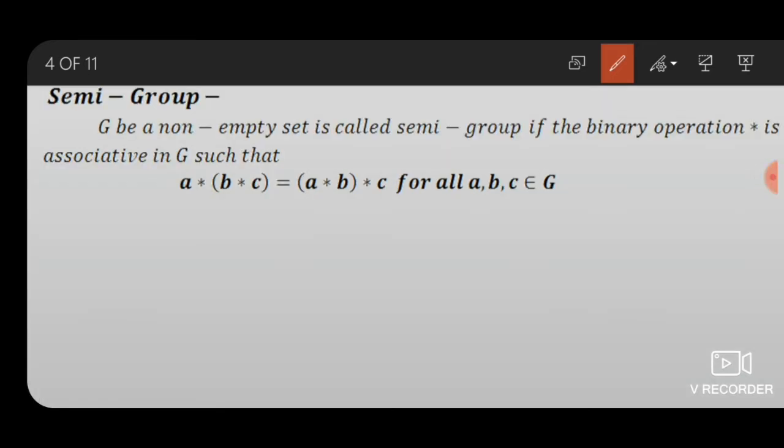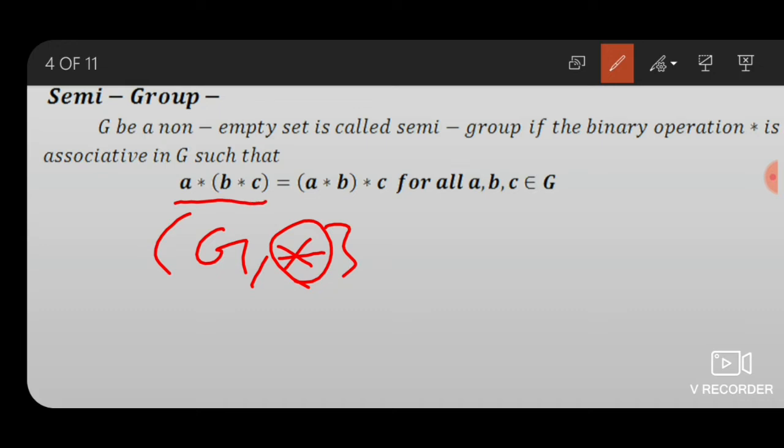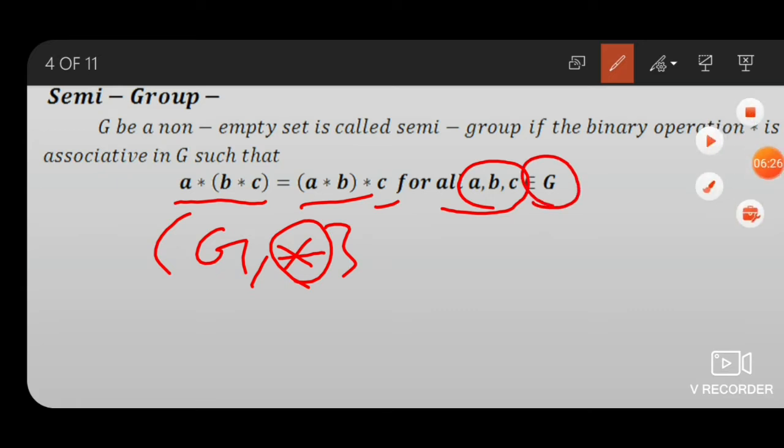Semi-group. An algebraical structure G, star is called a semi-group if the binary operation star is associative in G, that is if A star B star C equals A star B star C for all A, B, C belonging to G. What is an algebraical structure?